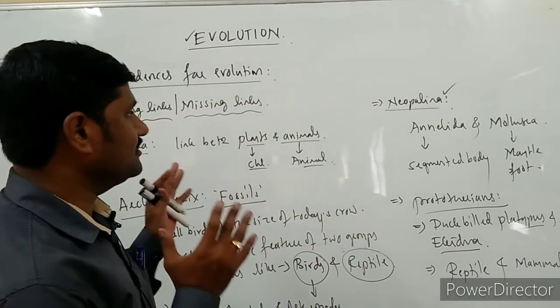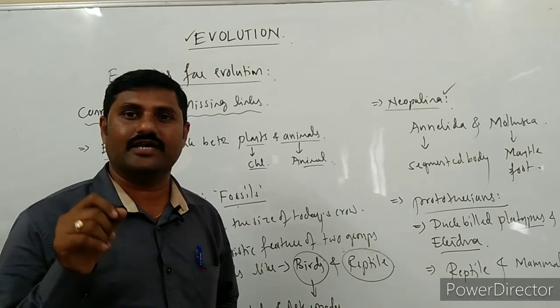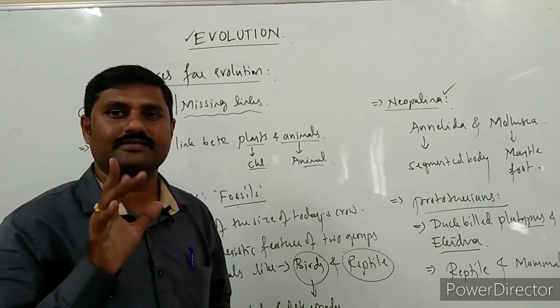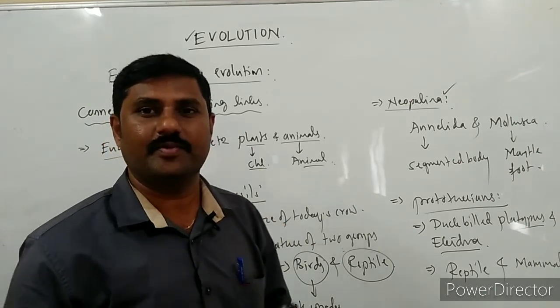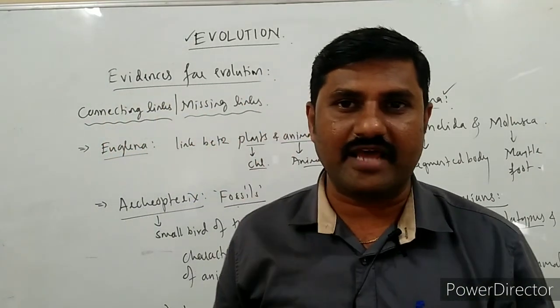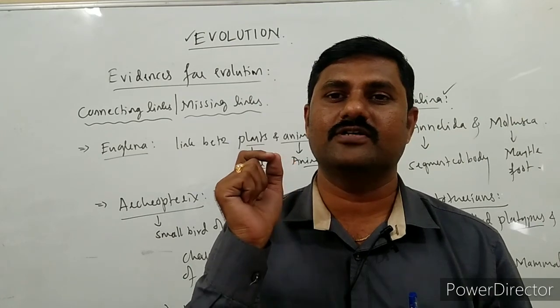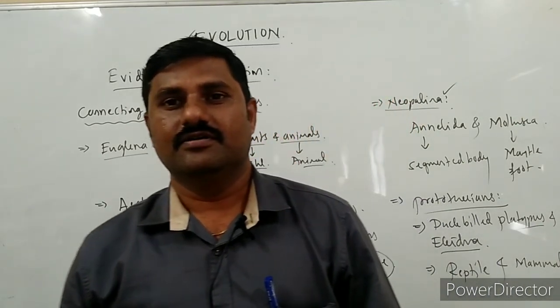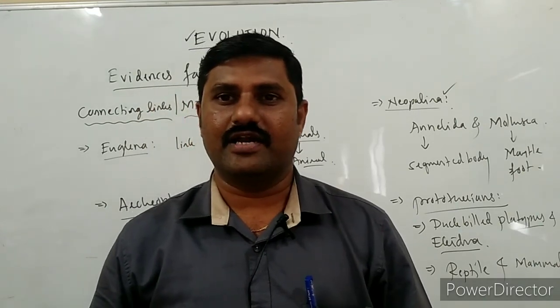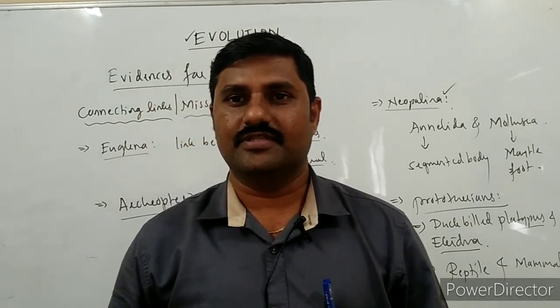All these sources convince us that evolution has taken place. These are the different sources we come across under morphology and anatomy, branches of biology. So here I am going to conclude the class now. Thank you.